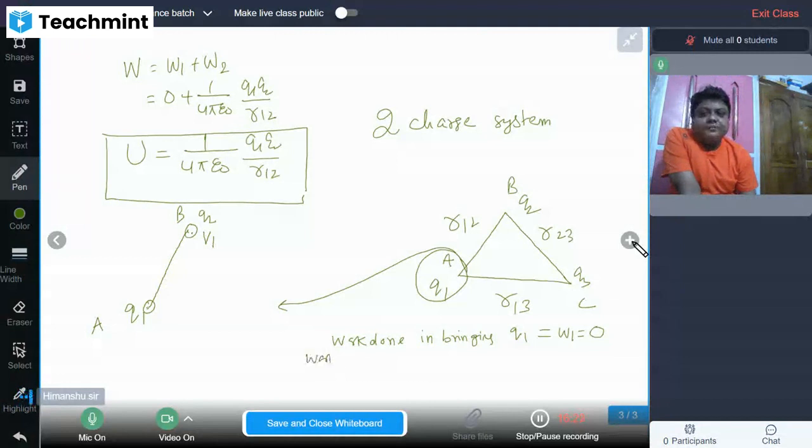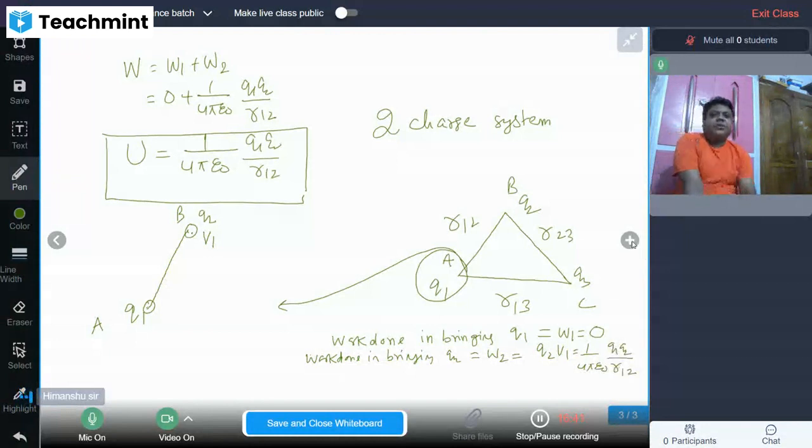So work done in bringing Q2 is W2 equal to Q2 V1, and that becomes 1 by 4 pi epsilon naught Q1 Q2 upon R12. Very good. Understood? So about two charges we have considered, and we have written the desired work done.